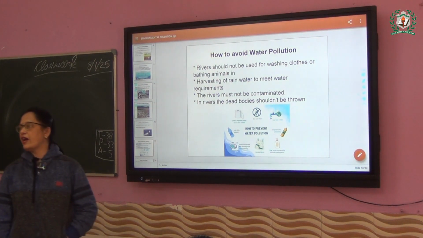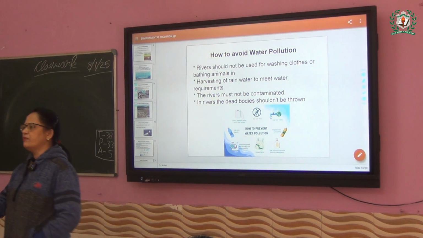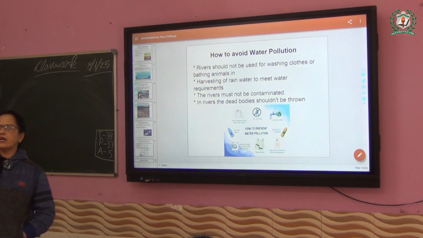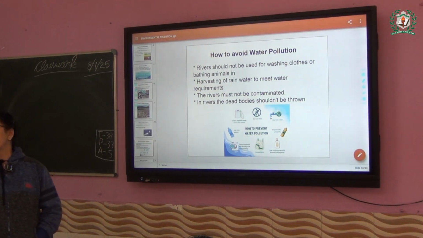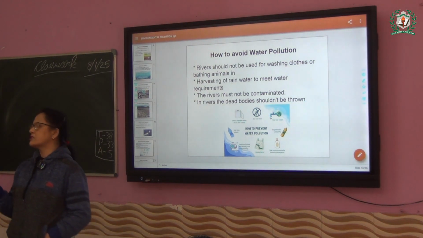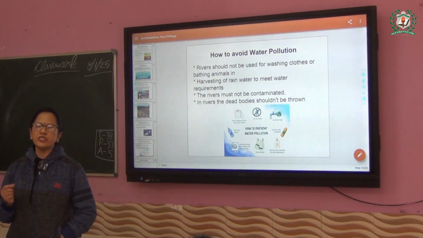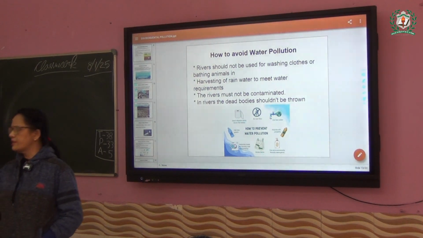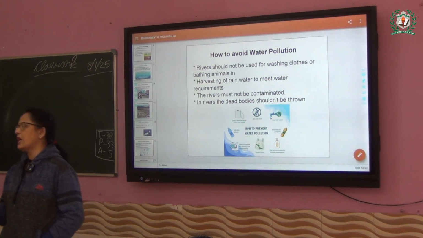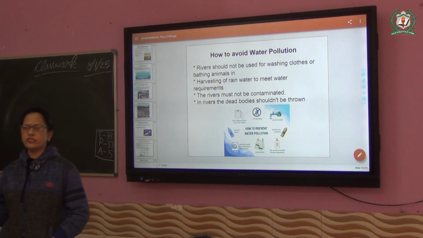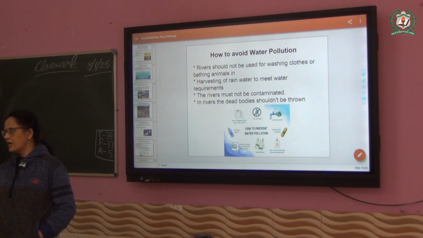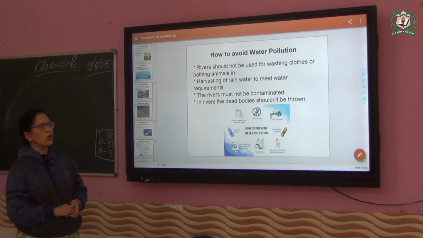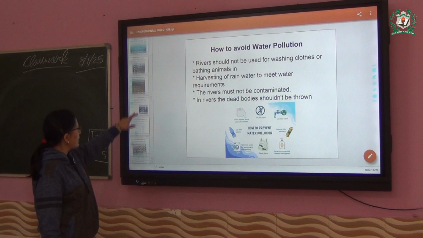And sometimes we have seen that dead bodies, of animals or human beings, are thrown into the river, not burnt or kept in the proper place. The people just throw them in the river. What happens? Automatically the dead persons or dead animals have some germs. When it is dead, not alive, it is carrying germs, isn't it? So if it is thrown in the water, the water will get full of germs, again disease, again contamination. So that should also be avoided. We should not throw all those things.